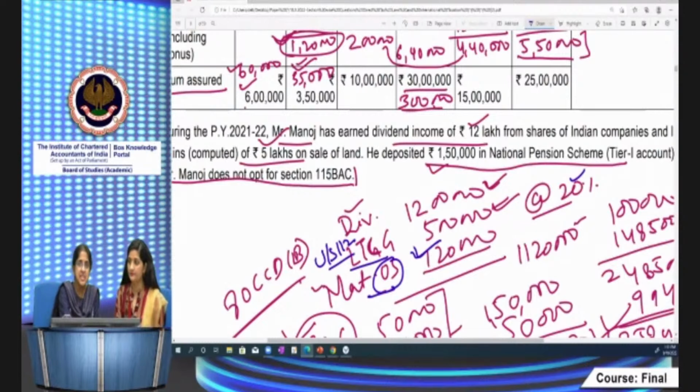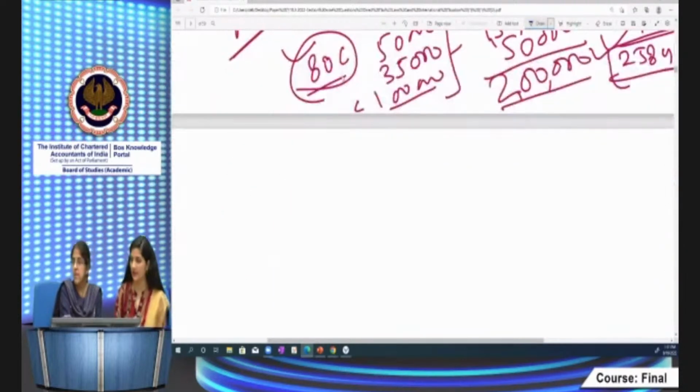As far as deduction is concerned, in respect of life insurance premium, the deduction of 1,50,000 is provided, and 50,000 additional deduction under 80CCD(1B) in respect of National Pension Scheme. That is additional deduction. So 2 lakh is the total deduction which is allowable. This is the thing, I think. We scroll down.